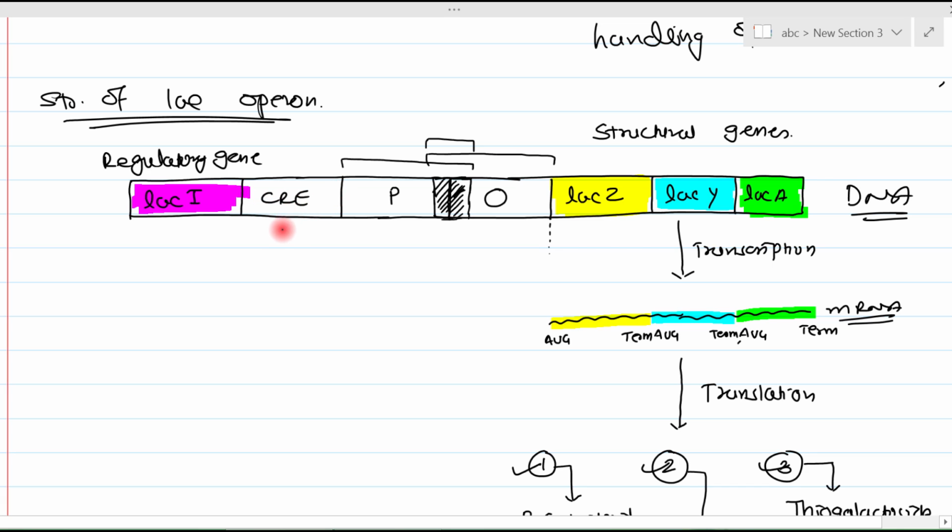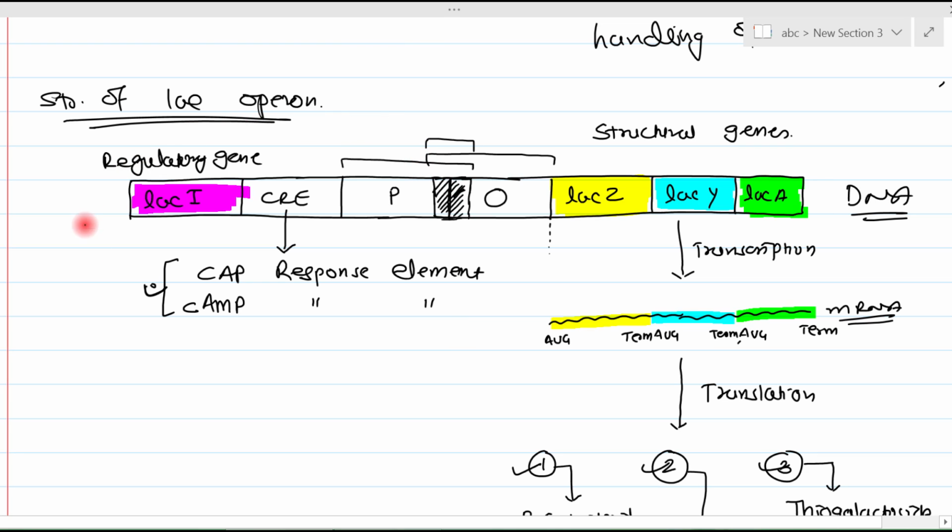Okay. The full form of this CRE region is the CAP response element. In certain books, instead of CAP, it is considered as a cyclic AMP response element. So, both the long forms are okay. Certain books say it's a CAP response element, certain books say it's a cyclic AMP response element.